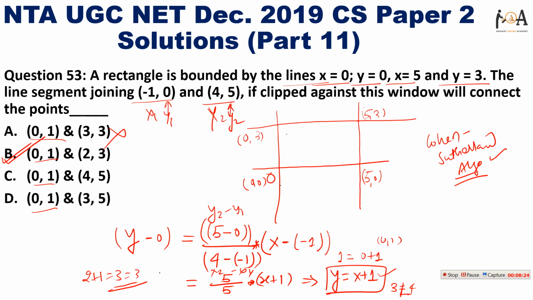So guys, I hope you have understood this question. 0 and 1 is the right answer, right? Because if you say 4 and 5, it is outside the rectangle, so this is not the answer, right? And if you really want the complete Cohen-Sutherland algorithm, then just comment on this topic that you want to learn the complete Cohen-Sutherland algorithm, and I will describe it briefly, because every year one question is asked from this algorithm. Depending upon your request, I will try to make it, right?